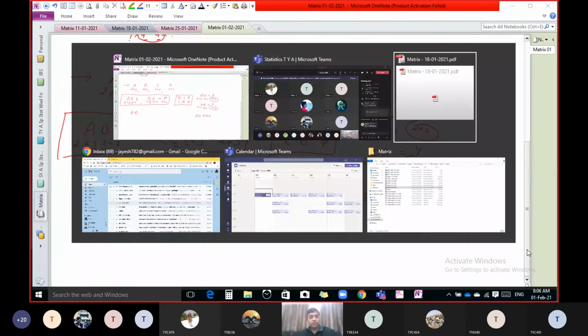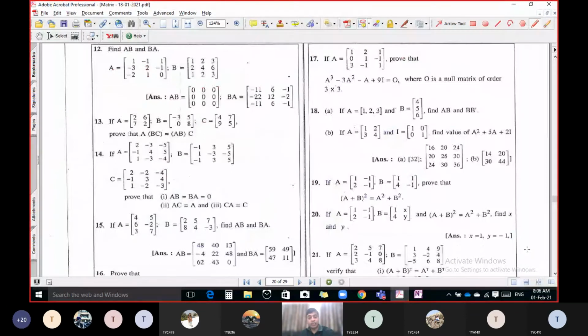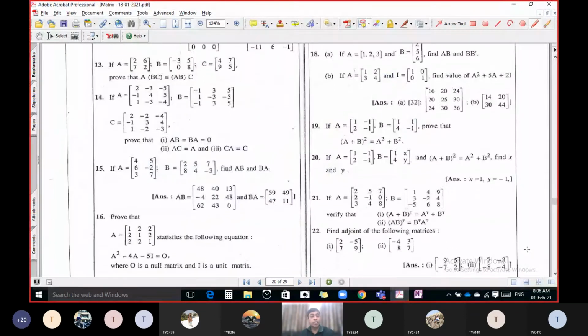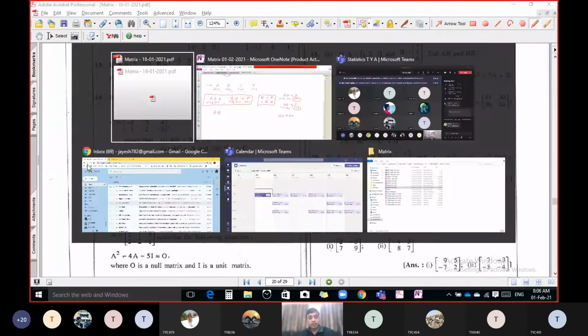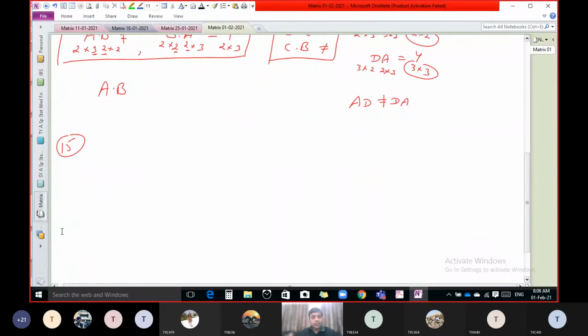So let us take one small example to get a better idea about how to multiply two matrices. Let us start with question number 50. Now see the question. A is given.